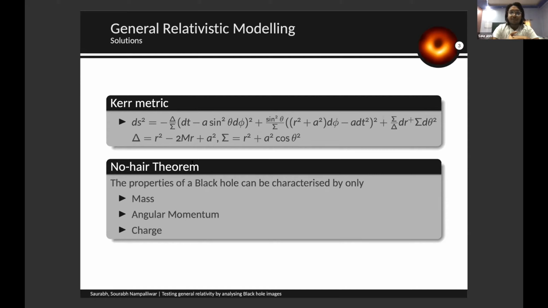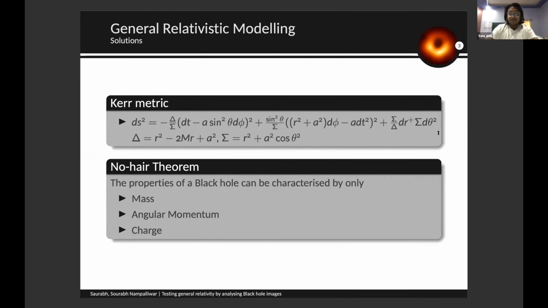And this particular black hole is described using a simple result called the space-time interval, which is given by the Kerr metric, where the temporal components are given something like this, and similarly the other components. So here we have the Kerr space-time metric, and there's the No-Hair theorem, through which a black hole can be characterized by just its mass, angular momentum, and charge. So these are the three properties that we normally use to characterize a black hole.